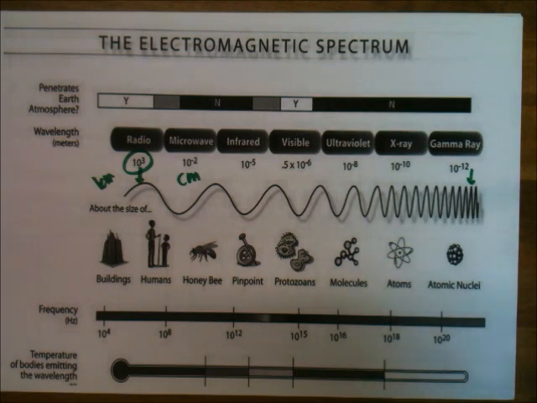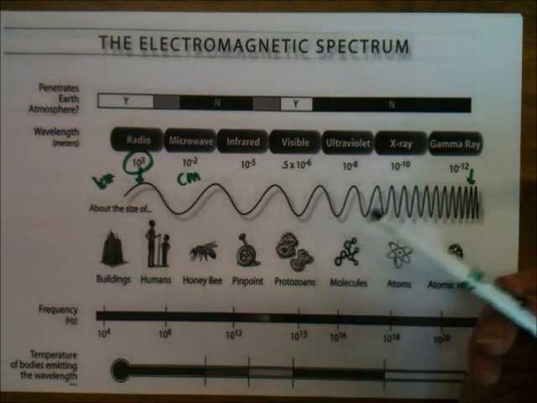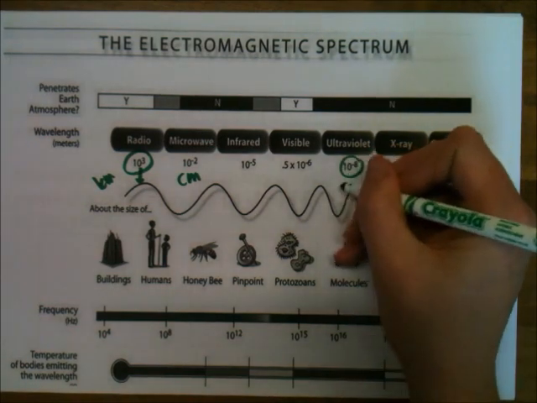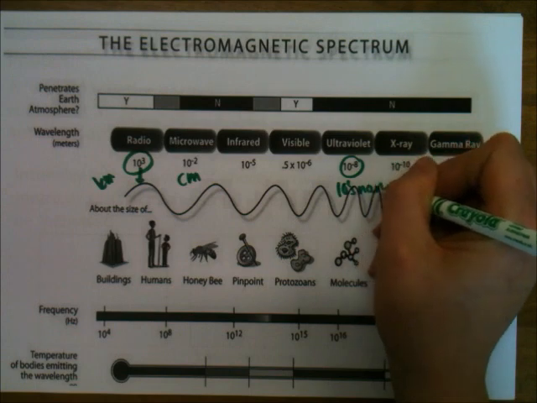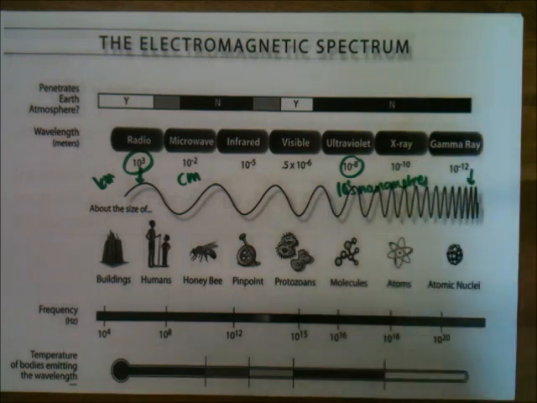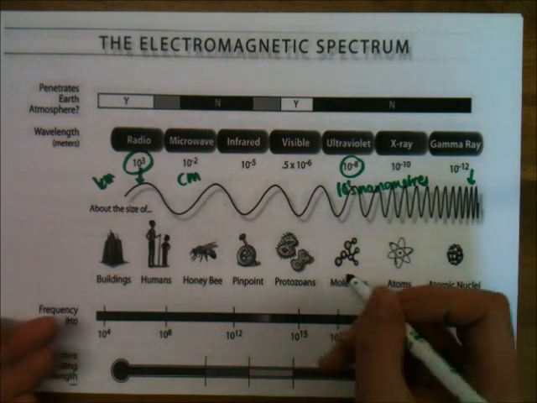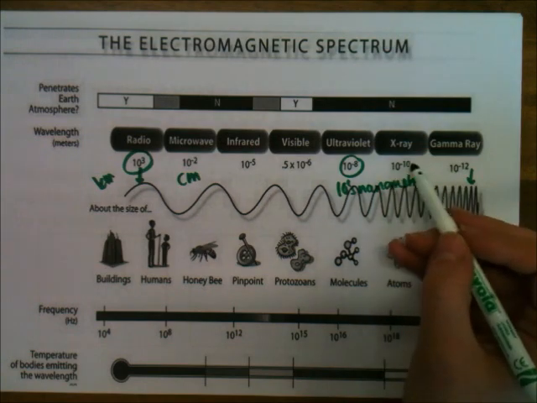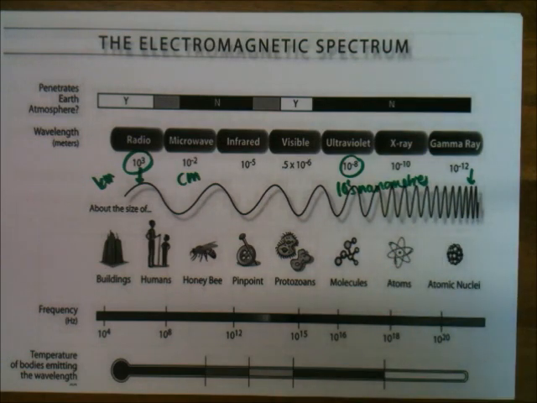When we get to ultraviolet, we've got even smaller again. We're getting to nearly tens of nanometres here. So this is tens of nanometres, which will be useful to know for your chemistry exam, because you have to know things about nanometres for that. And that's about the size of a molecule, so the width of a molecule is about a nanometre. When we get to X-rays, 10 to the minus 10, so we're now 0.1 of a nanometre, or hundreds of picometres, okay?